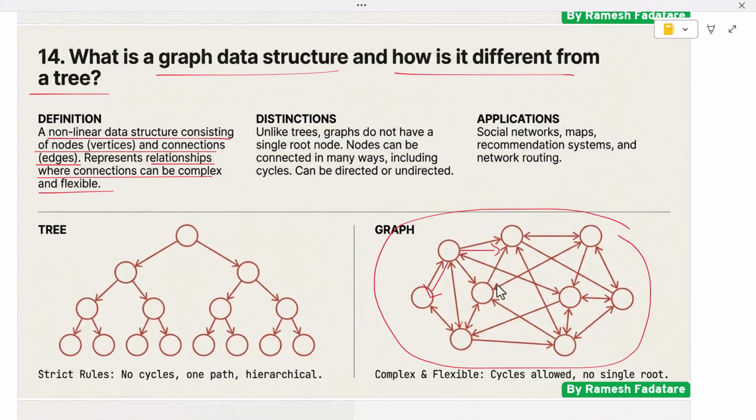A graph can be directed or undirected depending on whether edges have direction. Trees are a special type of graph with strict rules. A tree has no cycles, has exactly one path between two nodes, and has a hierarchical structure. Graphs do not follow these restrictions, which makes them more powerful but also more complex. Graphs are used in social networks, maps, recommendation systems, and network routing. Interviewers ask this question to test understanding of complex data relationships and real-world modeling using data structures.